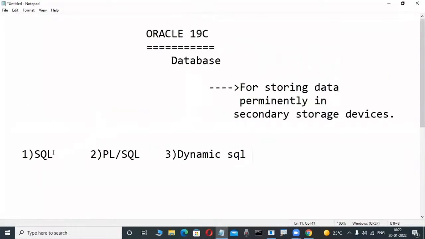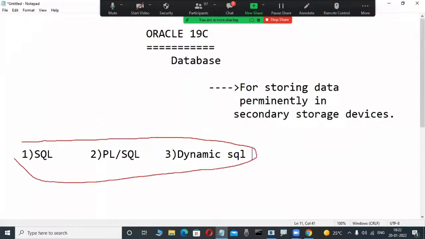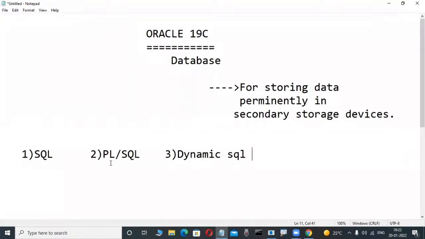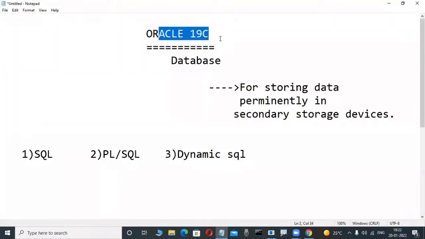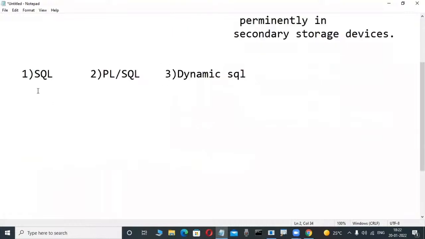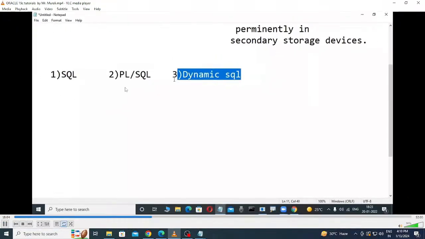You should have an idea of these three languages, through which we operate the Oracle software. That is most powerful. In a company, with a little SQL and PLSQL knowledge we can already operate, but the more we learn, the more different types of jobs are there. Oracle is a product from Oracle Corporation. To operate this relational database product, one language is SQL, another is PLSQL, and another is Dynamic SQL. These three languages we